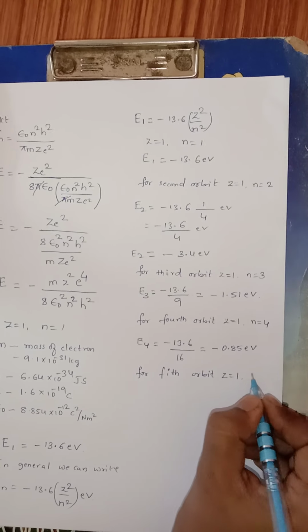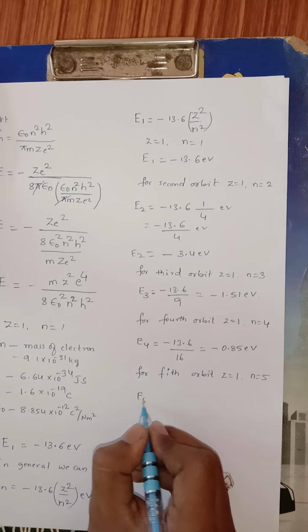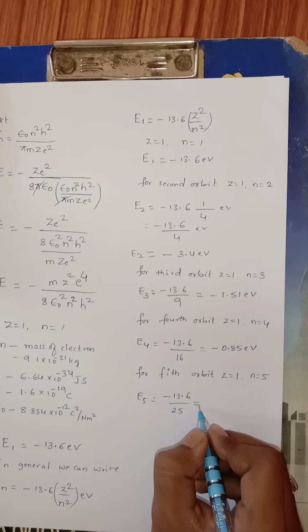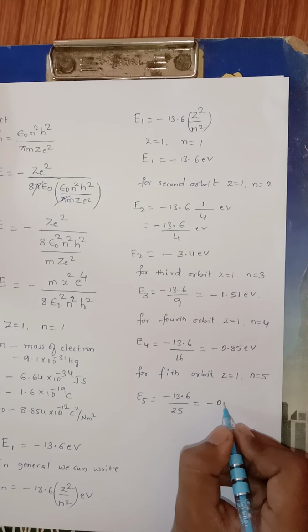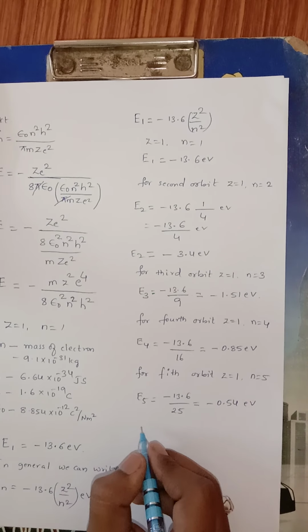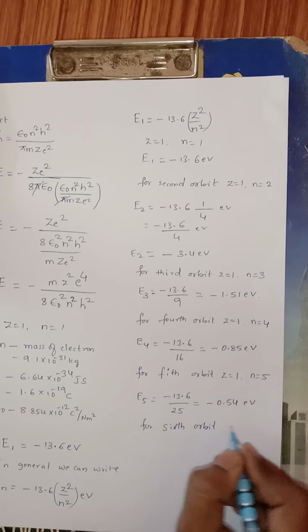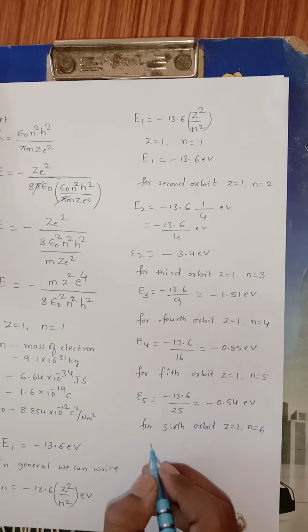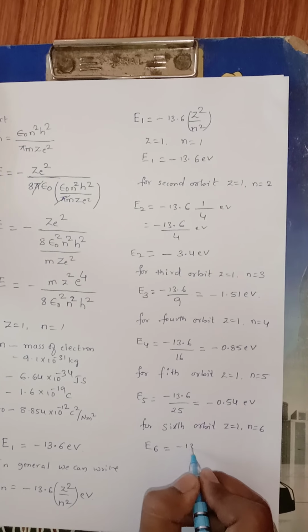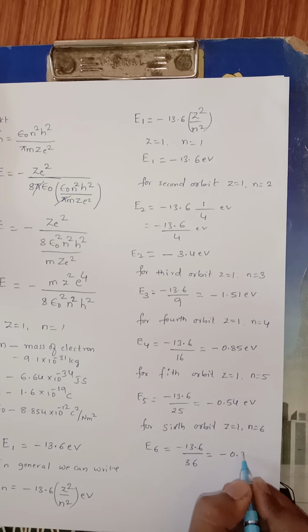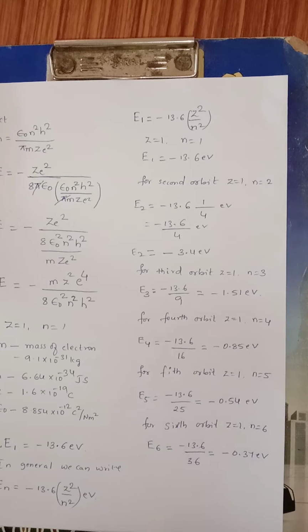Similarly for the fifth orbit, Z is equal to 1, n is equal to 5, then the energy in the fifth orbit is equal to minus 13.6 upon 25, which would be equal to minus 0.54 electron volt. Next for the sixth orbit, Z is equal to 1 and n is equal to 6, then the energy for the sixth orbit is equal to minus 13.6 upon 36, which would be minus 0.37 electron volt. So in this way we can find out the energy levels for 6 orbits.